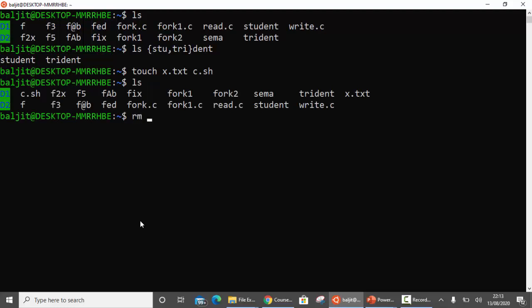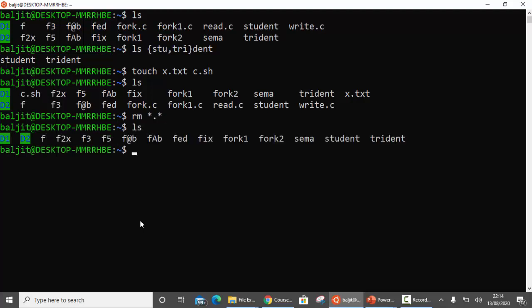So I'm now going to remove by writing star dot star. ls, and now there is no file with an extension. So star means what? Anything in the beginning, then there will be a dot, and then can be anything. We know that all the extensions start with dot, so I have written dot as such, and then anything is star.